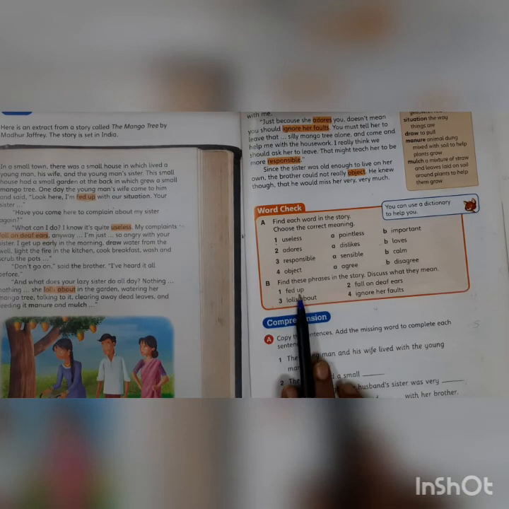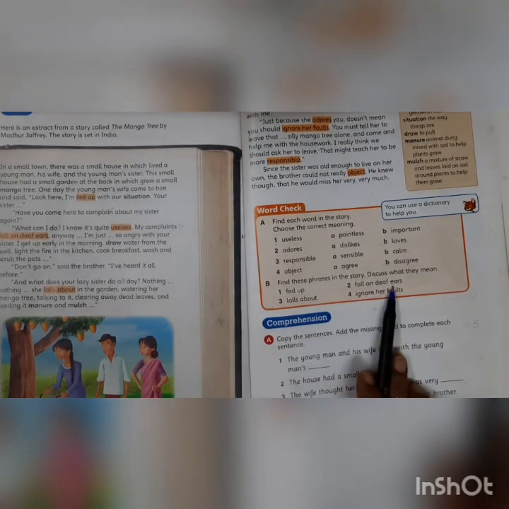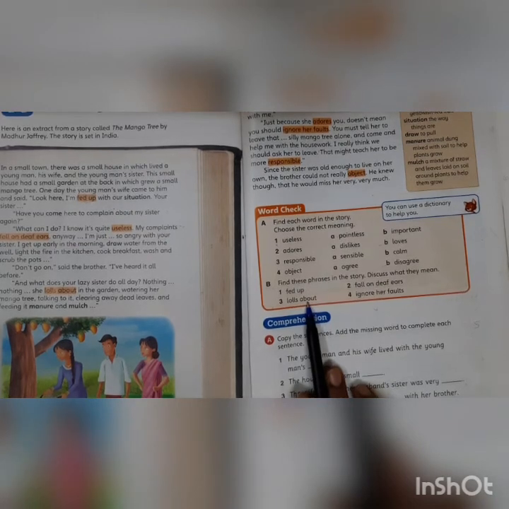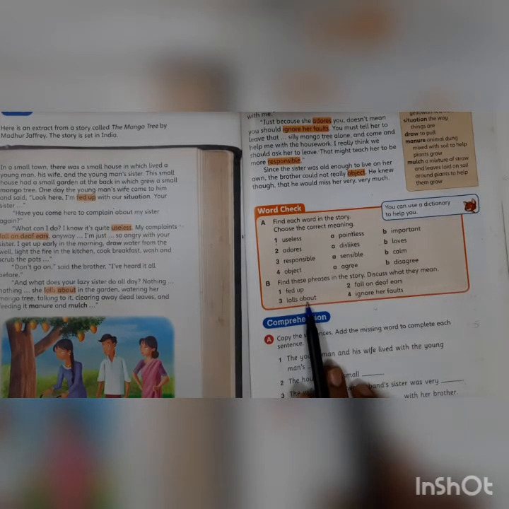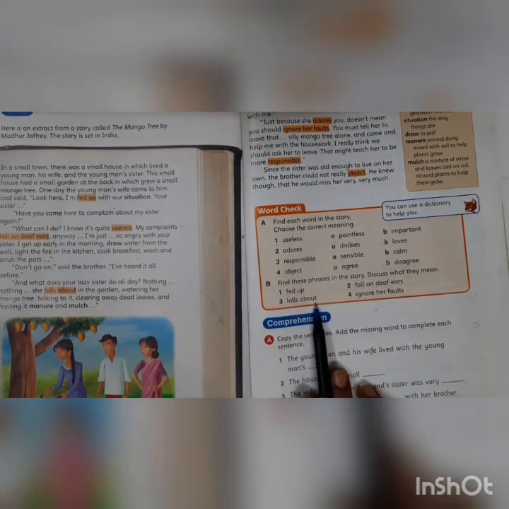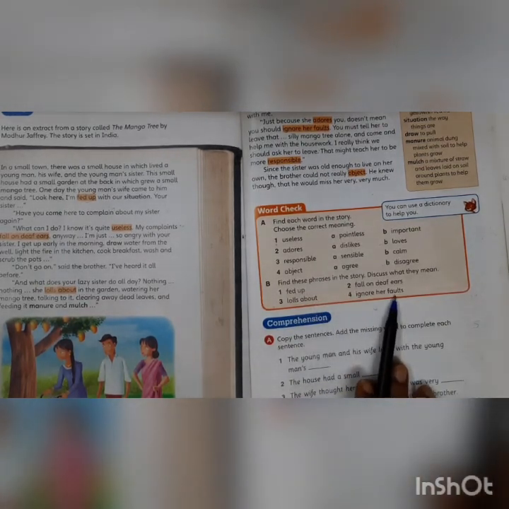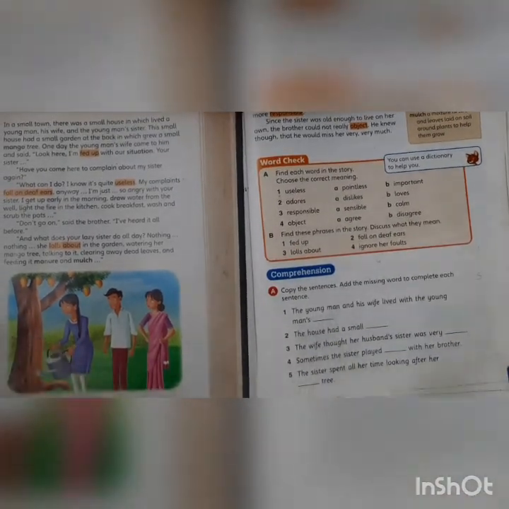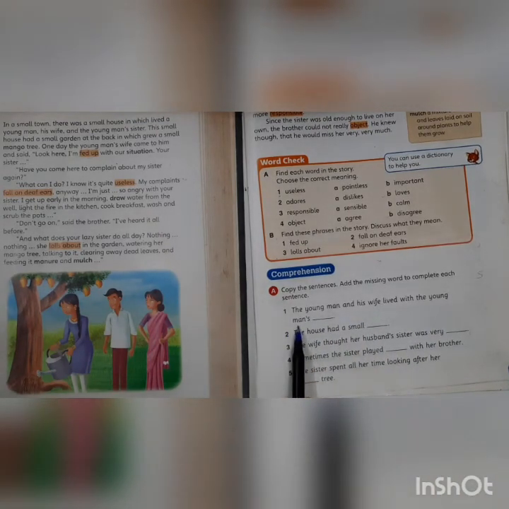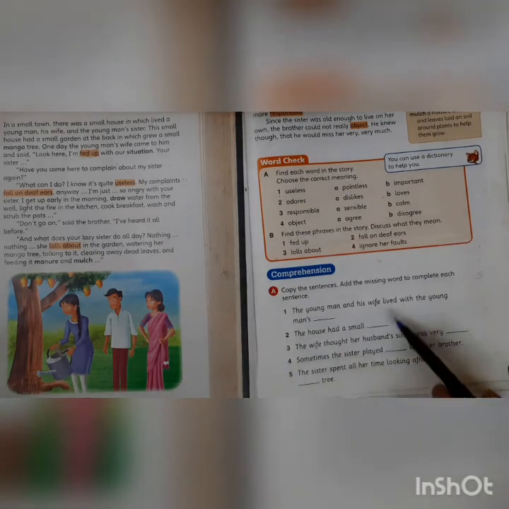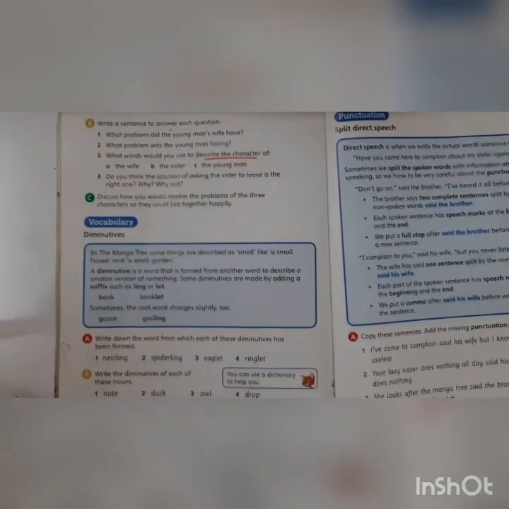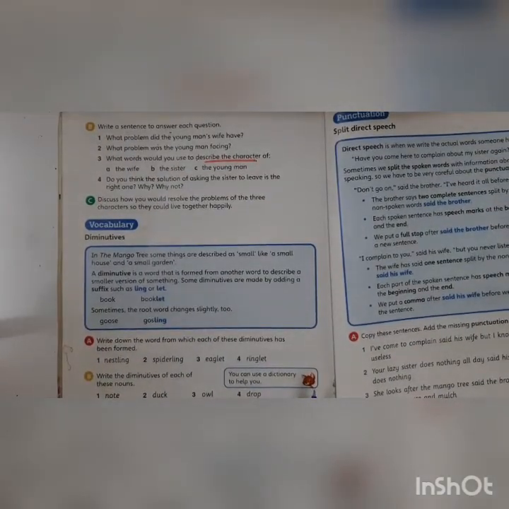Now find the phrases in the story. Fed up is what? As I told you, unhappy or bored. Fall on deaf ears is go unnoticed. Lolls about is lazy, does nothing, lazes around, that's a verb, lazes. Ignores her faults is pays no attention to her bad points. Now children, this fill in the blank you could do. The young man and his wife lived with the young man's, yes, you could find it, sister. This is very simple, right? It's a very short story, but a very nice story, and it's set in India, so it's really nice. Find out more about the author.